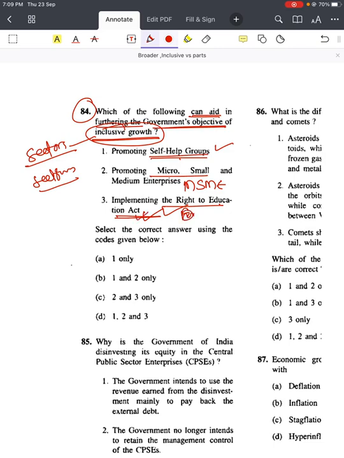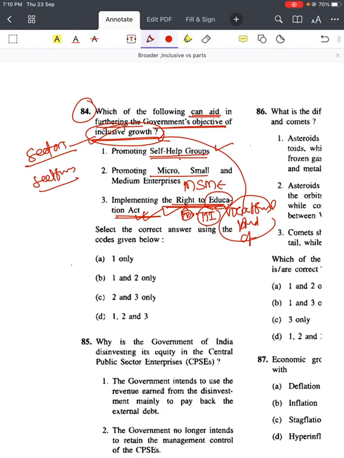education, education with respect to skills and all, like ITI kind of skills, like vocational kind of education, right? If it is vocational kind of education, that will directly lead to inclusive growth, right? It will allow different sections of the society to get educated, to acquire some kind of skills, and that will lead to inclusive growth.